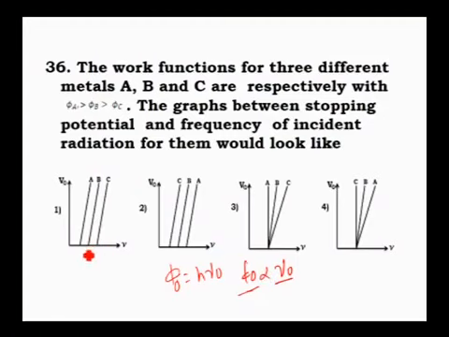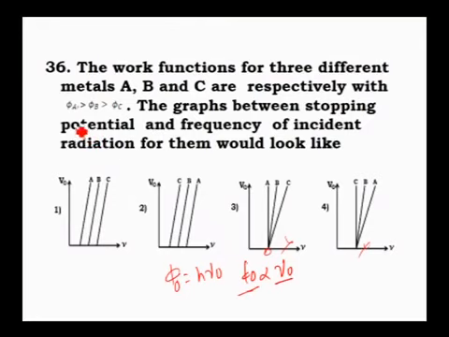Anyway, the first option is A, B, C. The second one is C, B, A, and there is ABC too. Anyway, this is wrong. Option 3 is also wrong because there is one common point. What remains is either CBA or ABC.